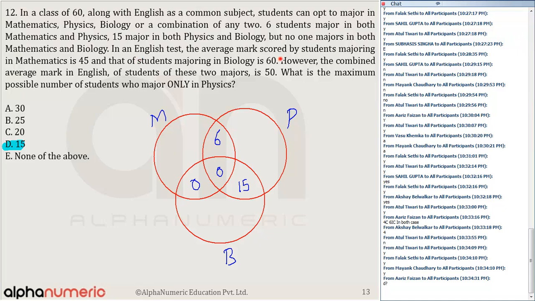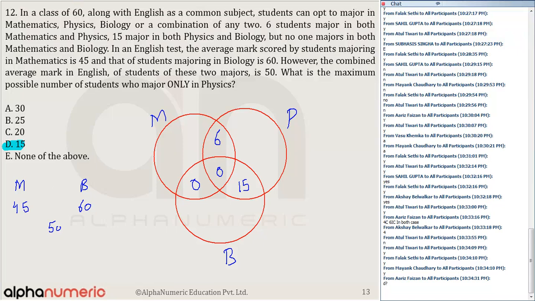In an English test, the average score marks scored by a student majoring in mathematics is 45. In biology, the average score is 60. However, the combined average marks in English of the students of these two majors is 50. Now try to understand: those who majored in mathematics have an average score of 45 in English, those who majored in biology get 60, and the combined average is 50.